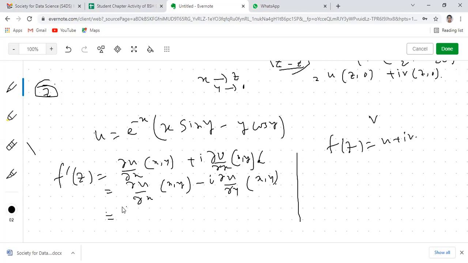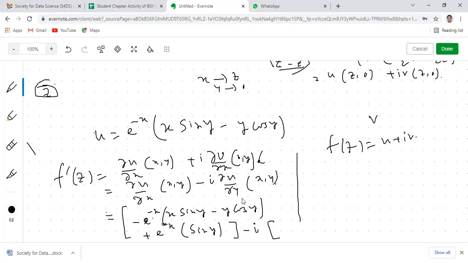So del u del x means first we differentiate e to the power minus x keeping the rest constant. This will be minus e to the power minus x into (x sin y minus y cos y). Again, e to the power minus x is fixed, then the partial derivative of x sin y is sin y, since that is a function of y only. Minus i into del u del y.